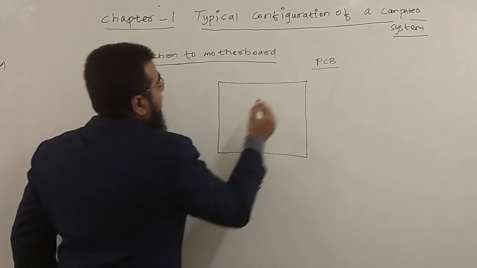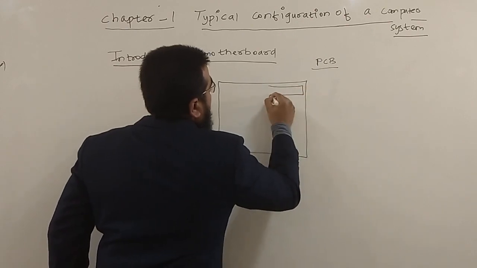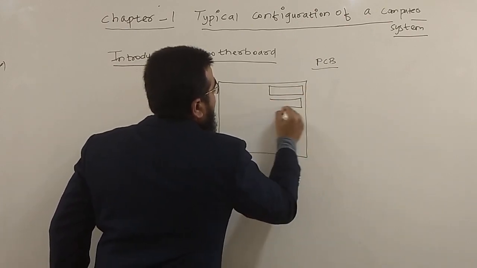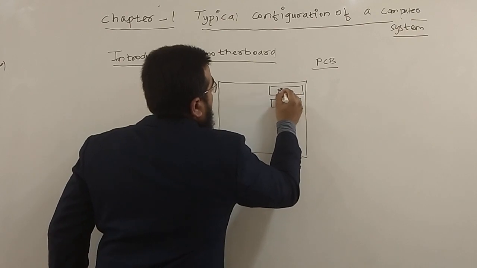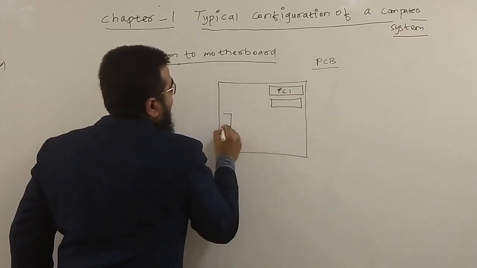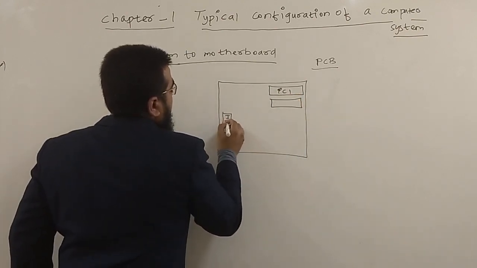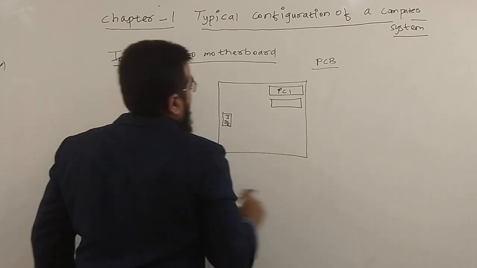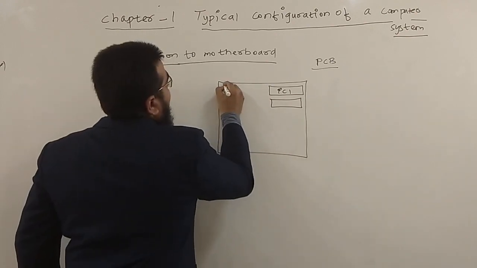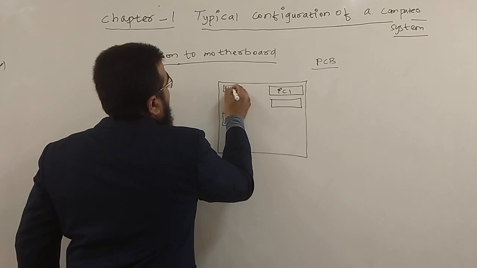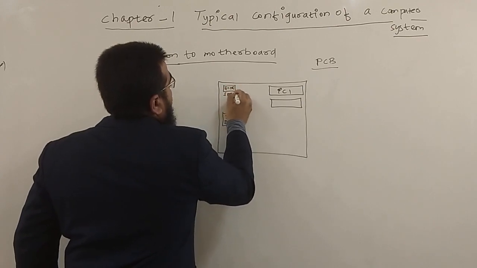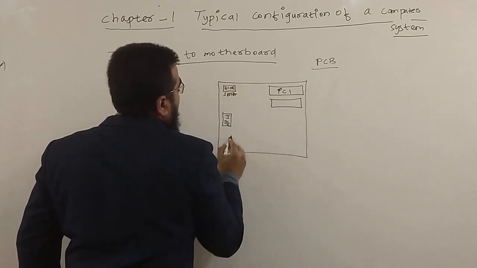For example, you can take expansion slots, also known as PCI slots. Then IDE interface. You'll be finding SATA, Enhanced IDE, also known as SATA ports. Floppy disk controllers.